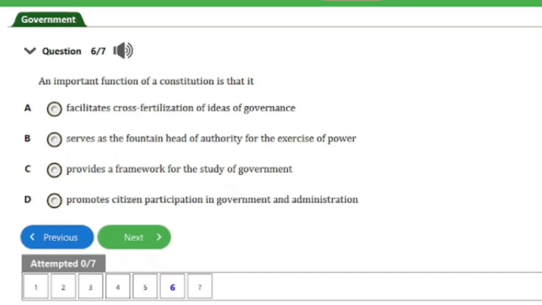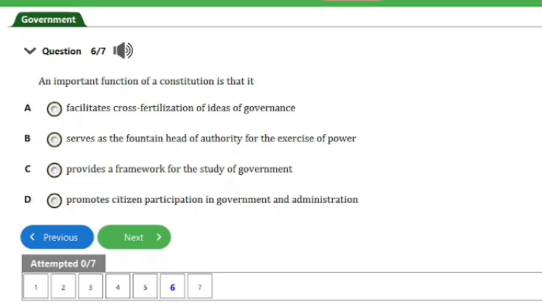So over here is question number 6. It says, an important function of a constitution is that it A. facilitates cross-fertilization of ideas of government, B. serves as the fountainhead of authority for the exercise of power, C. provides a framework for the study of government, D. promotes citizen participation in government and administration.